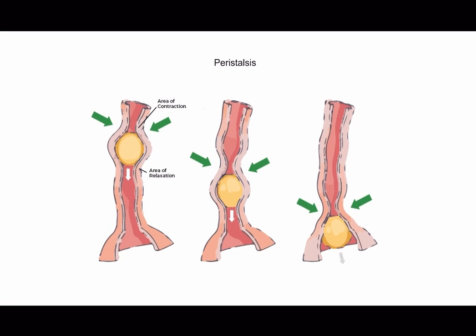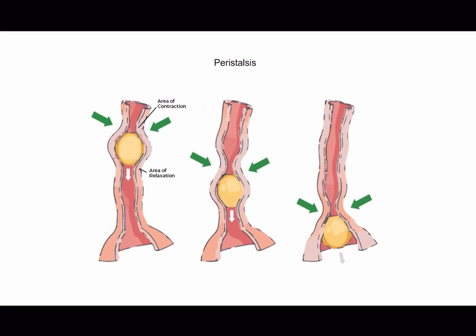This also explains why you are able to eat upside down and food sort of defies gravity and it still goes to your stomach. So in the esophagus, peristalsis helps to push the food bolus from the mouth to the stomach. As the food enters the esophagus, the muscles in the upper portion contract while the muscles below relax, creating a wave of contractions that push the food downwards. This process continues until the food reaches the stomach.